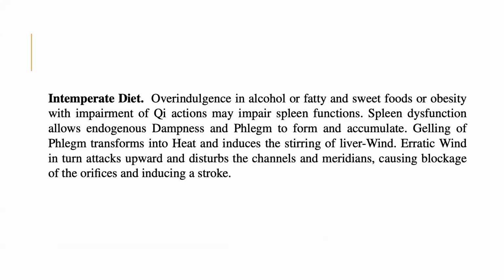Now, for intemperate diet, overindulgence in alcohol or fatty and sweet foods or obesity with impairment of qi actions may impair what? The spleen functions, obviously. Now, spleen dysfunction allows endogenous dampness and phlegm to form and accumulate. Phlegm transforms into heat and induces the stirring of liver wind. Erratic wind, in turn, attacks upward and disturbs the channels and meridians, causing blockage of the orifices and inducing stroke.